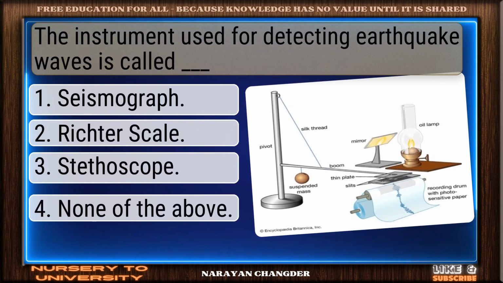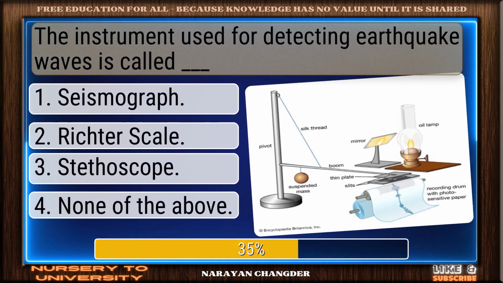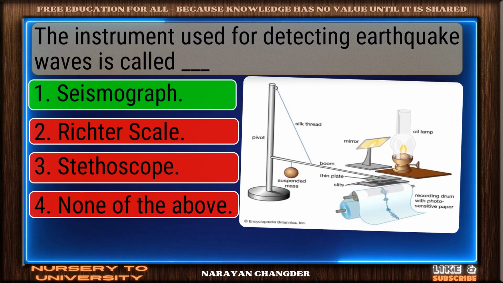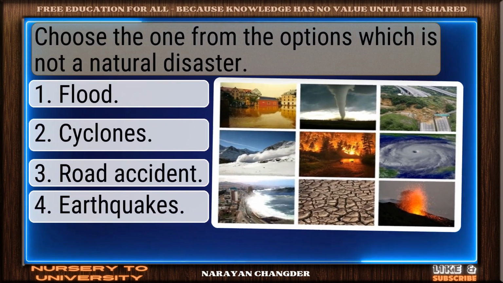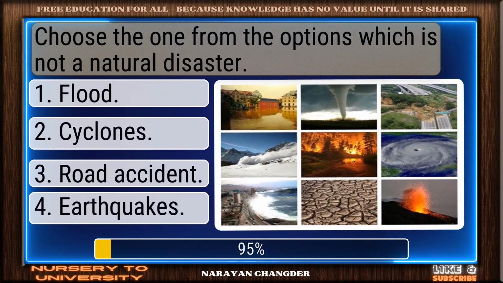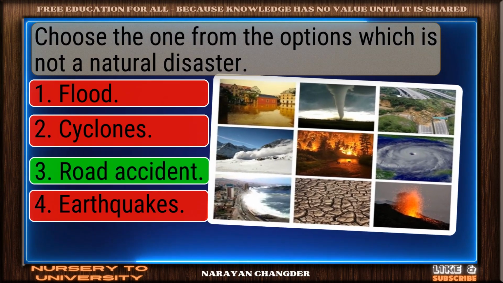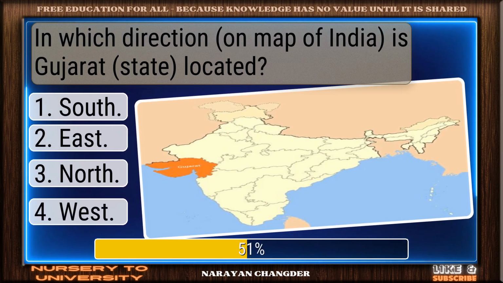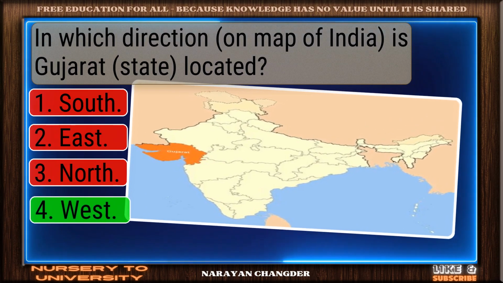The instrument used for detecting earthquake waves is called dash. Nice work. You chose seismograph, and it is correct. Choose the one from the options which is not a natural disaster. Excellent. Road accident is a brilliant choice. In which direction is Gujarat located? Correct. West is the right answer.